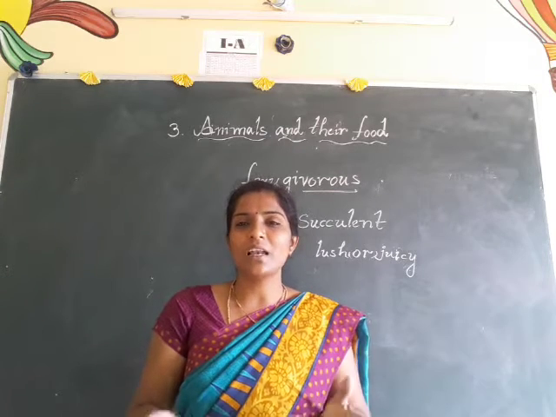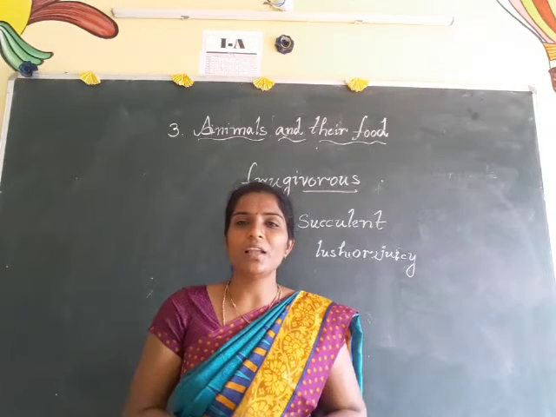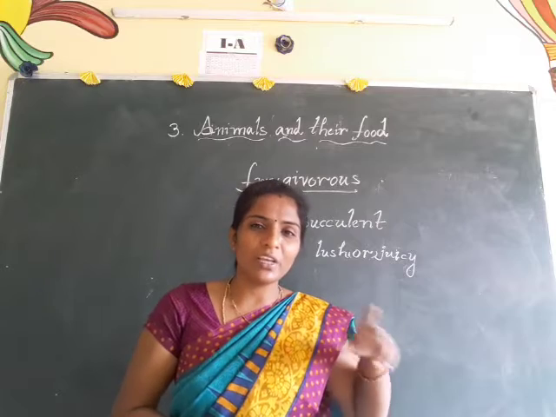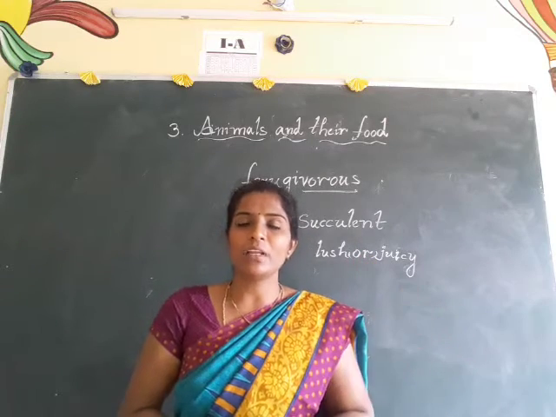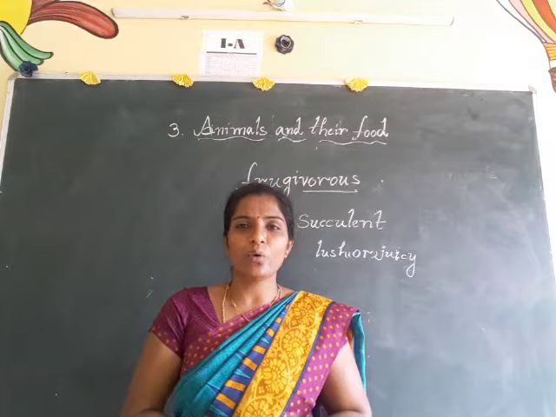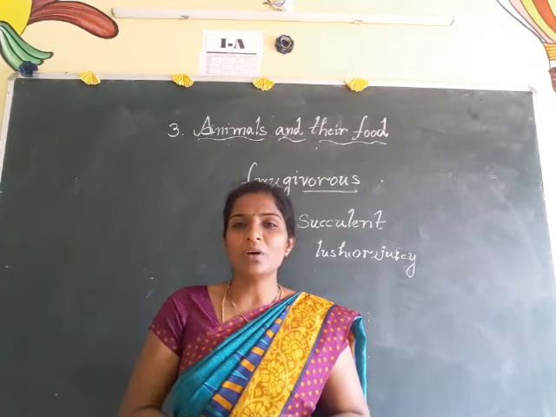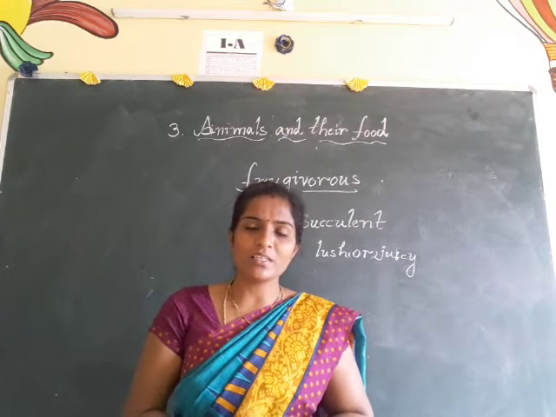Animals living on the earth we call terrestrial animals, and animals living in water we call aquatic animals like fishes, crocodiles.